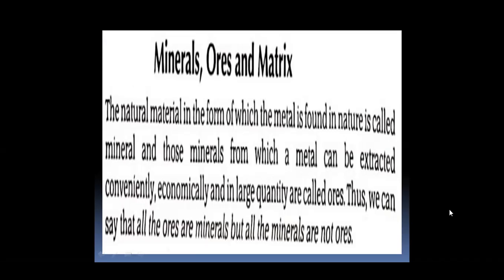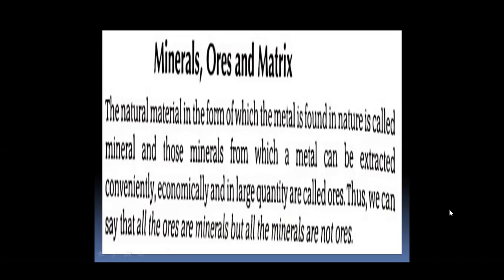And matrix, which is also known as gangue, is the earthy substance associated with the metal, which is found in the ores, and is called matrix or gangue.